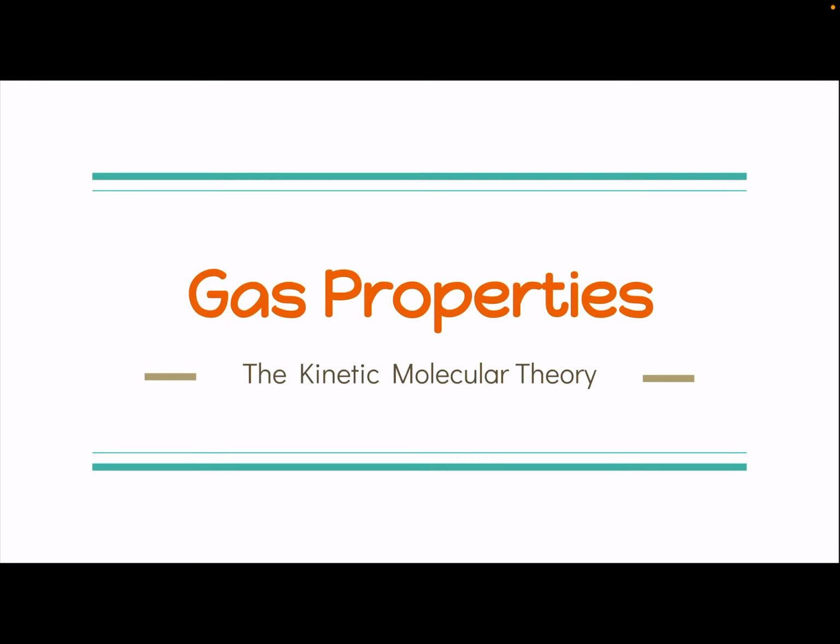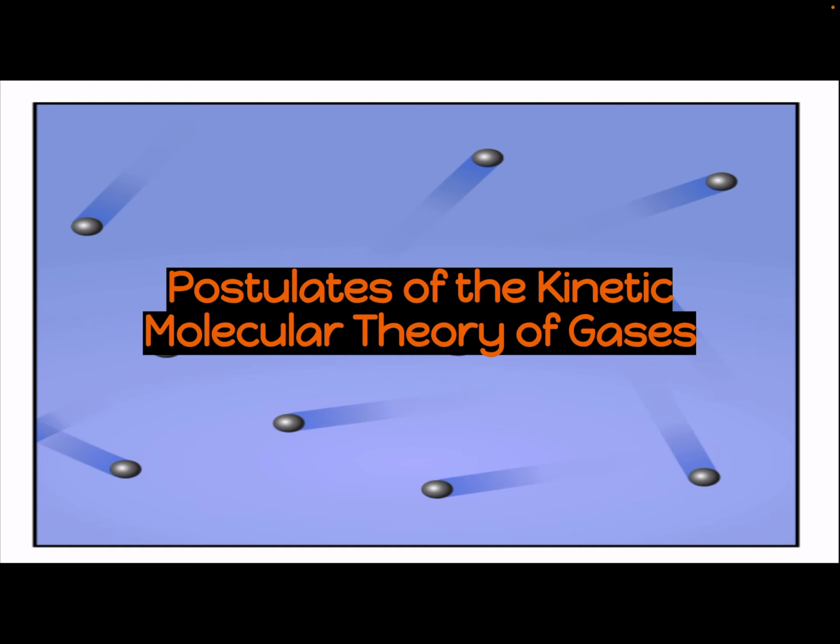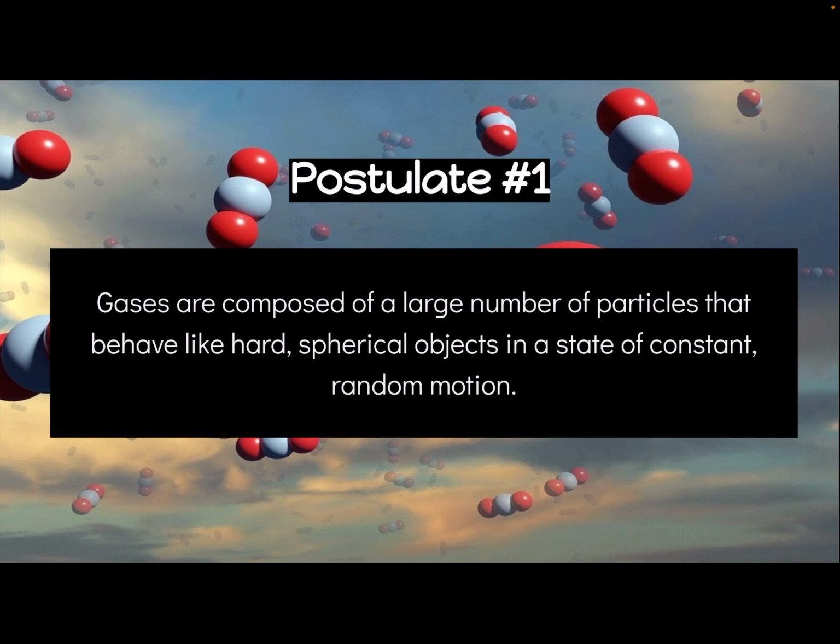Let's briefly look at the kinetic molecular theory, which defines the properties of ideal gases. So there are 6 postulates we are going to talk about, and here's number 1. Gases are composed of a large number of particles that behave like hard spherical objects in a state of constant random motion. This means we represent gas particles as spheres. So they're hard spherical objects and they're constantly moving in an unpredictable pattern.